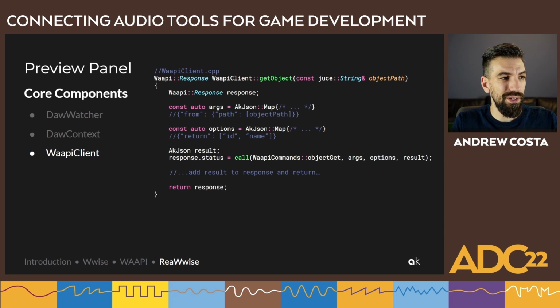The last bit of code I want to show you is the WAAPI client. The WAAPI client inside of Rewise is actually a layer on top of the existing C++ client. That's because we have a lot of extra business logic to be done before making calls to the existing C++ WAAPI client. So in this example, we have a function called getObject. It takes in an object path. It creates a request for WAAPI. It's basically a JSON structure. It makes the call to WAAPI, and then there's code to extract the result and return it to the caller.